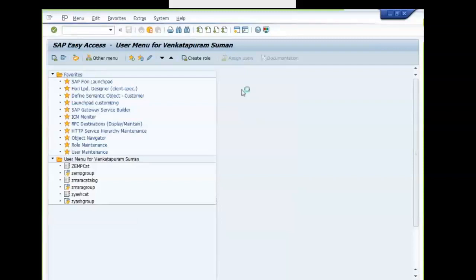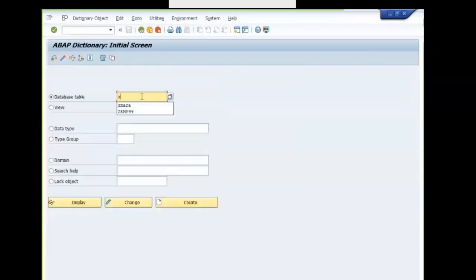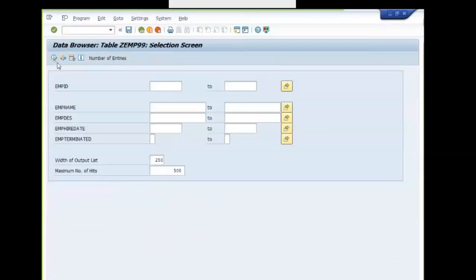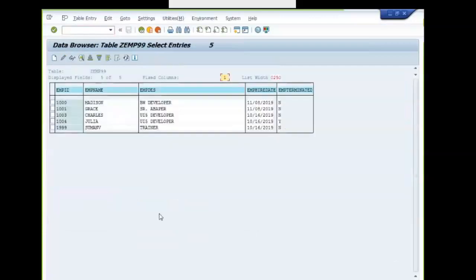In SE11, I have a simple table, ZEMP99, which has EMP ID, EMP name, designation, hire date, and terminated, which are of CHAR type, and one is DATS type. Data is there here.